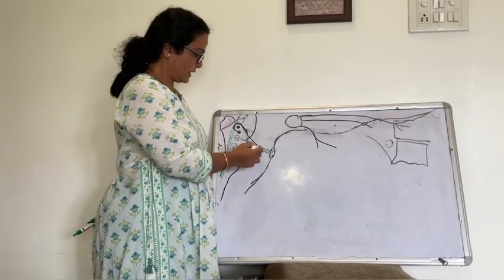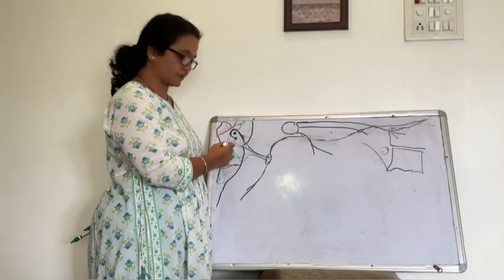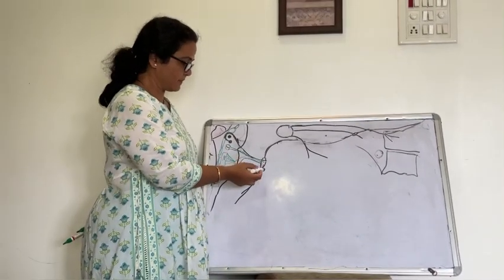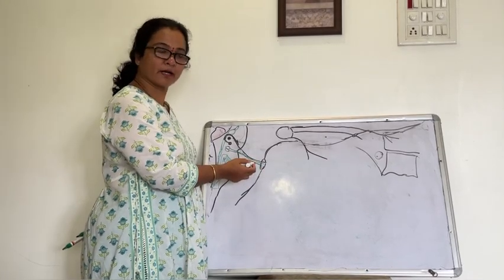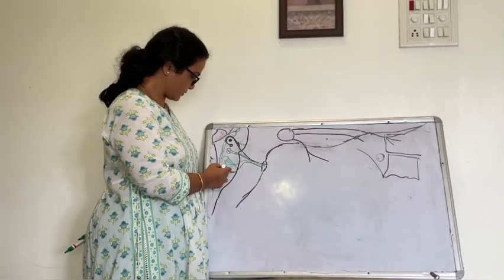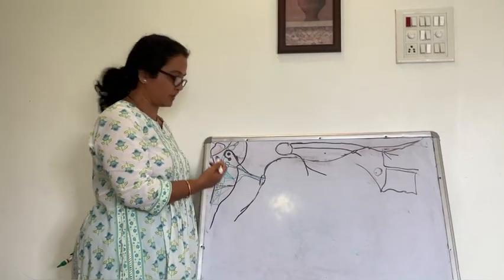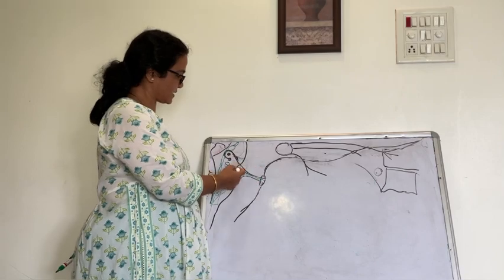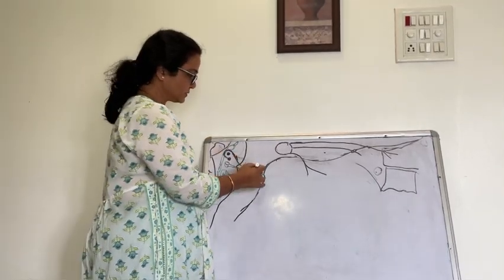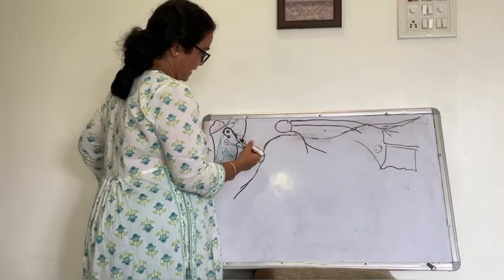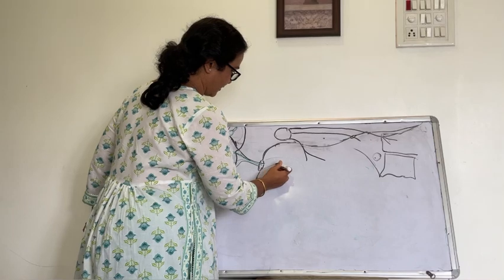Then taste fibers from the anterior two-thirds of the tongue go towards the nucleus of the tractus solitarius, and it also carries the general sensations from the auricle and external acoustic meatus towards the spinal nucleus of the trigeminal. So these are the nuclei of the facial nerve, and these are the fibers arising from the facial nerve nuclei. Okay, so this is the internal acoustic meatus, and this is the internal auditory canal.